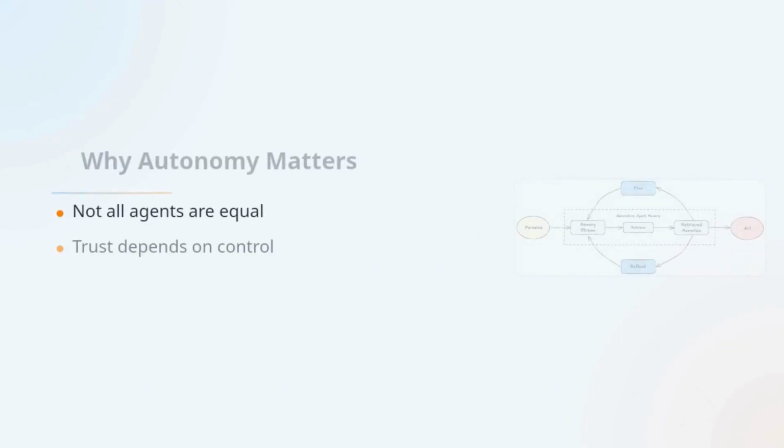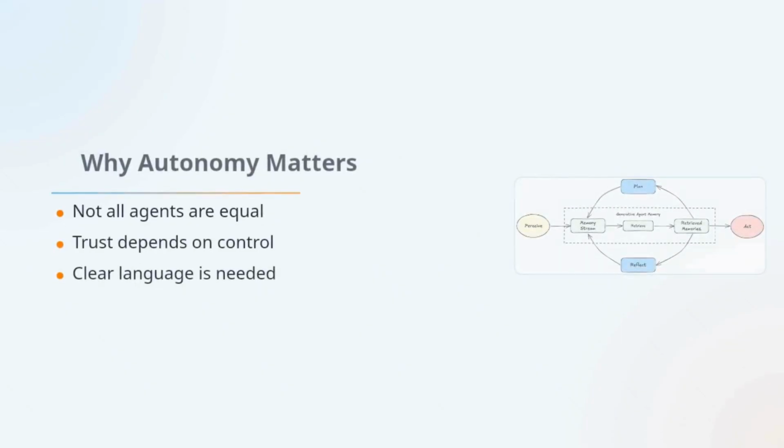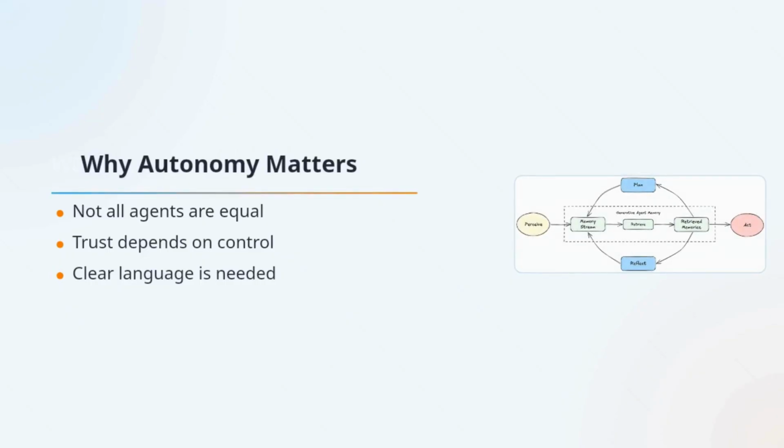The article begins with a simple but powerful contrast. One system summarizes emails. Another takes a broad business goal, gathers data, reasons across sources, creates a strategy draft, and even schedules a meeting. Both may be called AI agents, but clearly they are not the same. That is exactly why autonomy matters. If we do not define levels properly, it becomes hard to build, evaluate, govern, and trust these systems.